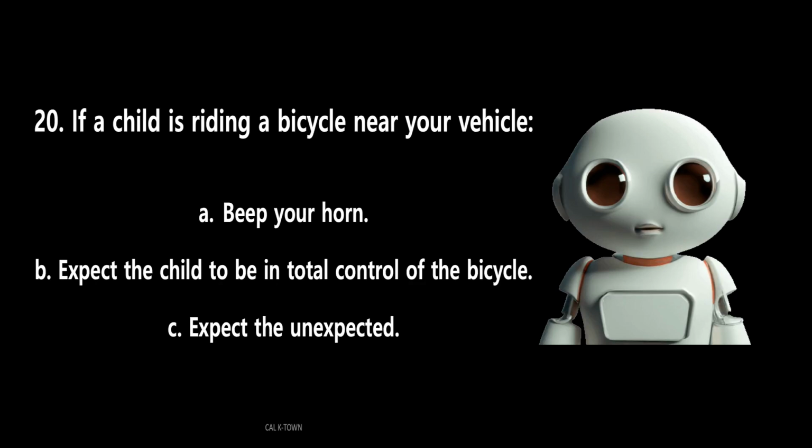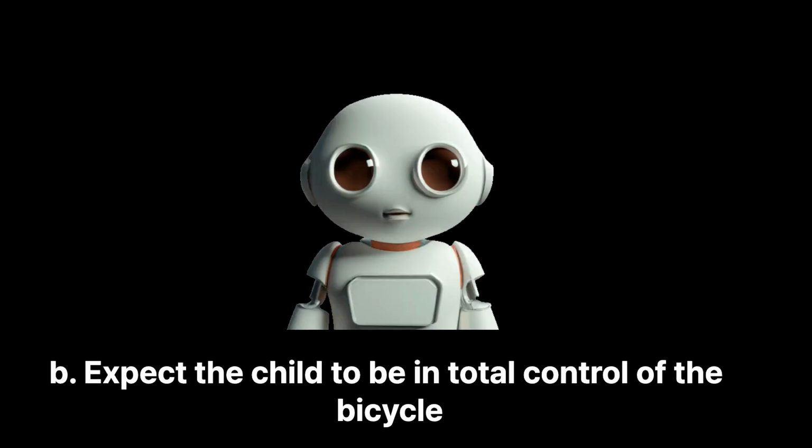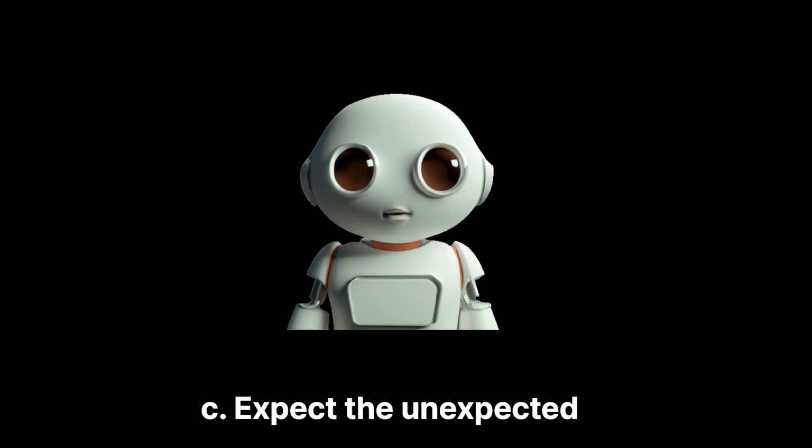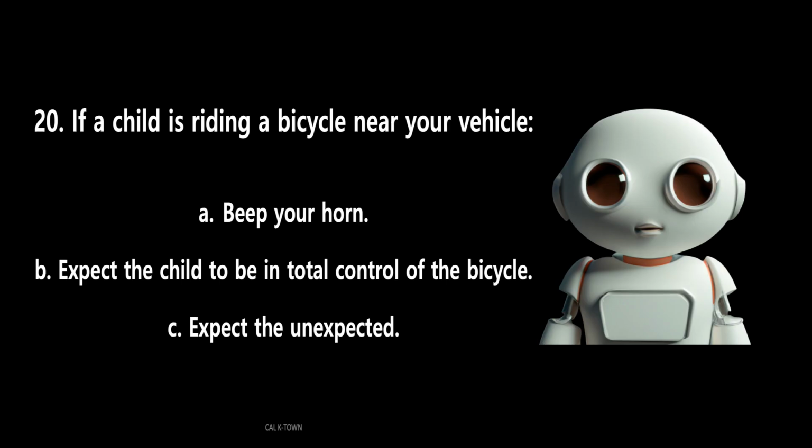20. If a child is riding a bicycle near your vehicle, A. Beep your horn. B. Expect the child to be in total control of the bicycle. C. Expect the unexpected.